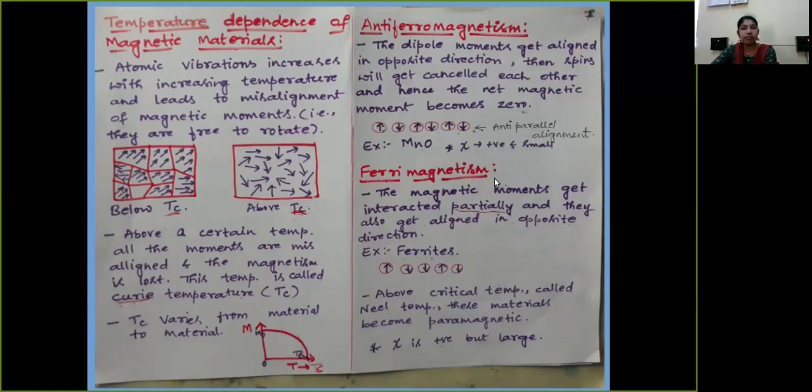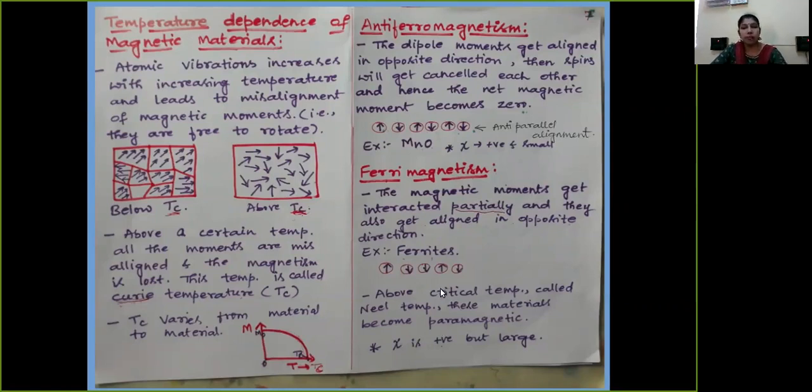In ferrimagnetic materials, the magnetic moments interact only partially, not completely, and they also align in opposite directions. An example of a ferrimagnetic material is ferrites. Above a critical temperature called the Néel temperature, these materials become paramagnetic, and ferrimagnetic materials have a susceptibility that is positive but large compared to antiferromagnetic materials.